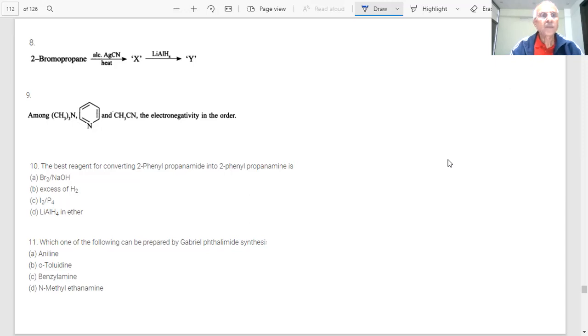What is the product? 2-bromopropane with AgCN. What will happen with AgCN? Bromine will be replaced by NC group. There are two things, AgCN and KCN. What does AgCN give? NC.